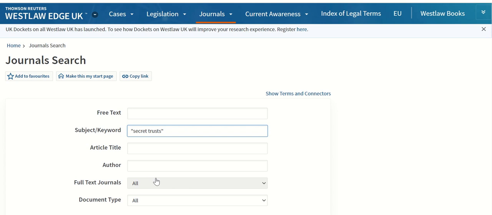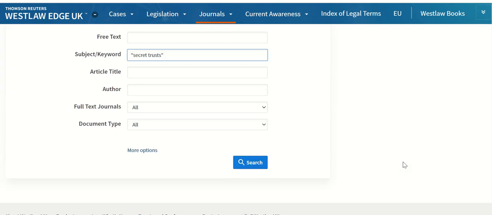So secret trust as a keyword will mean that that journal article discusses it in some detail rather than the search term just being mentioned once or twice and not providing a lot of information about it. If you use free text, it will just do an exact match of whatever you're searching for, but using keyword is a more focused search.